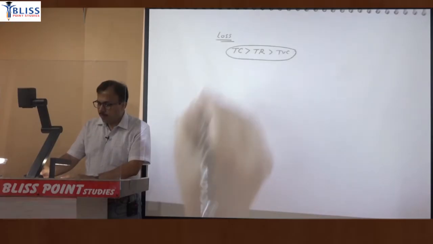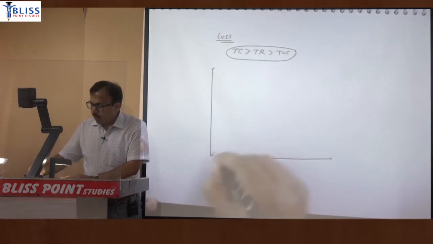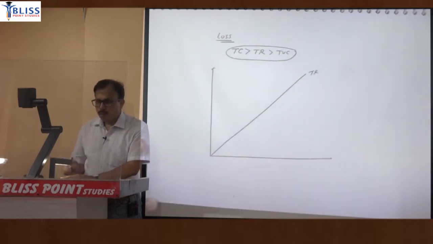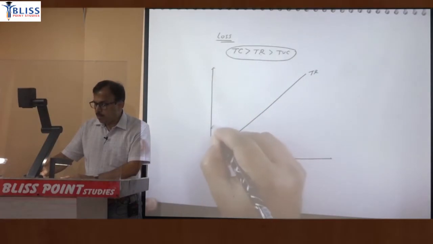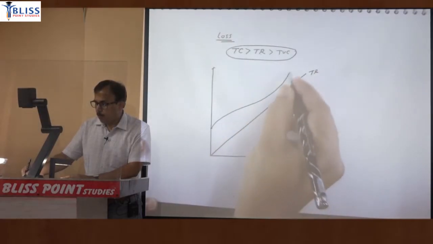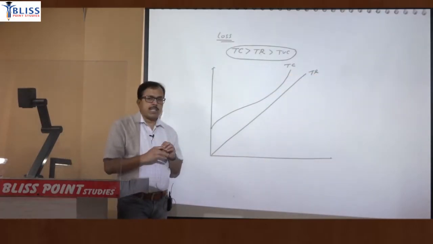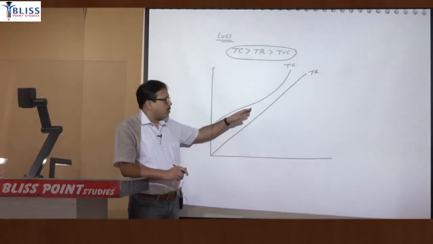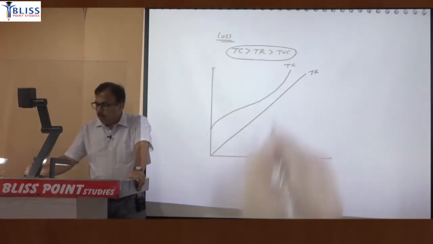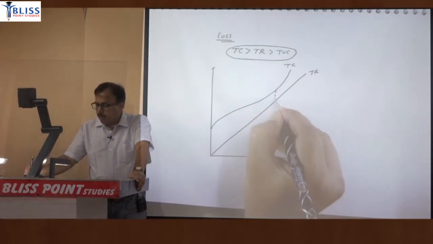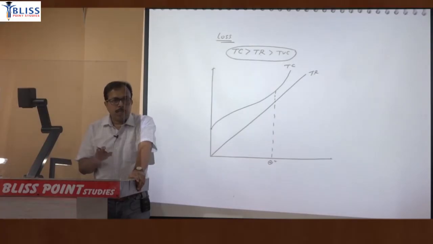So if you are showing it graphically, now for the situation, draw the revenue line straight. This TC must be higher than TR, so when you draw that total cost line, it must be above at all levels. The gap between TR and TC is profit, but now TC is more, so that means there is loss. So loss has to be minimized. Wherever you find the minimum gap, just mark that. This will be the quantity where loss is minimized.